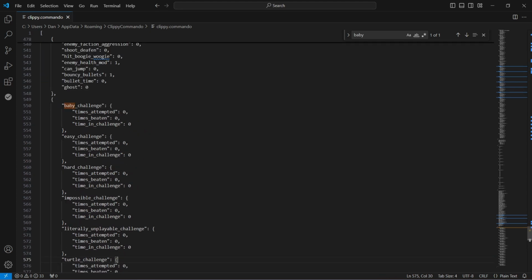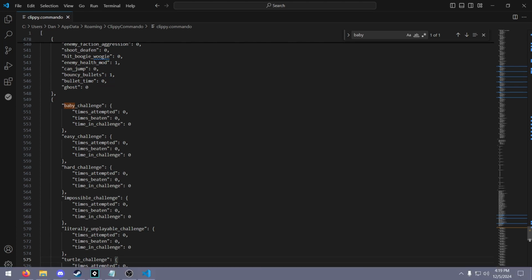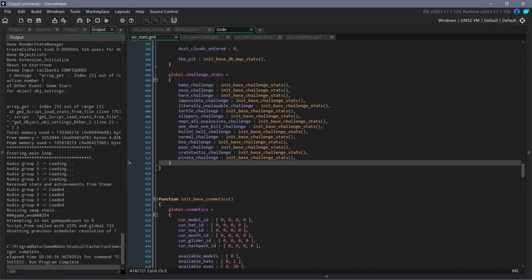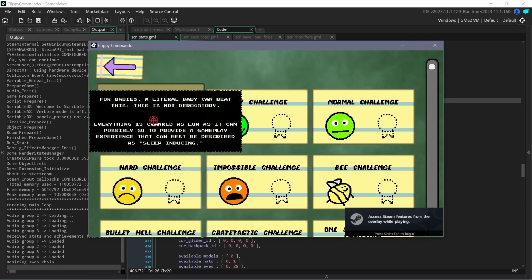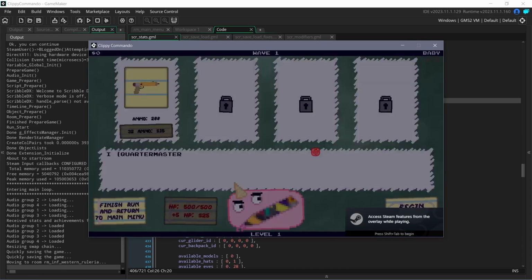So now that I have that completed, I have to go through and remove any references of those challenge stats, because if I attempt to, say, add how many times I've attempted the baby challenge by 1, the game will crash because that stat no longer exists. Actually, I can show you that now. So if I just select baby challenge and then click begin game, oh.